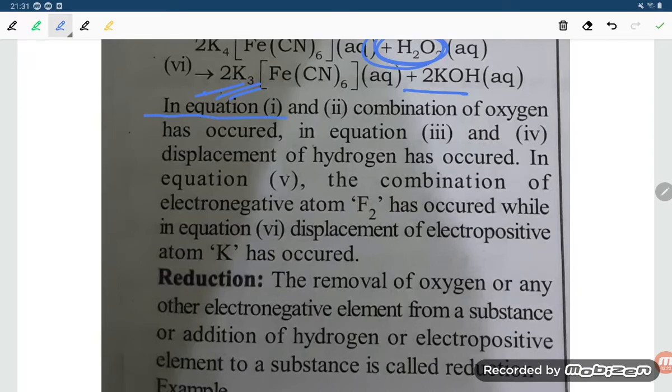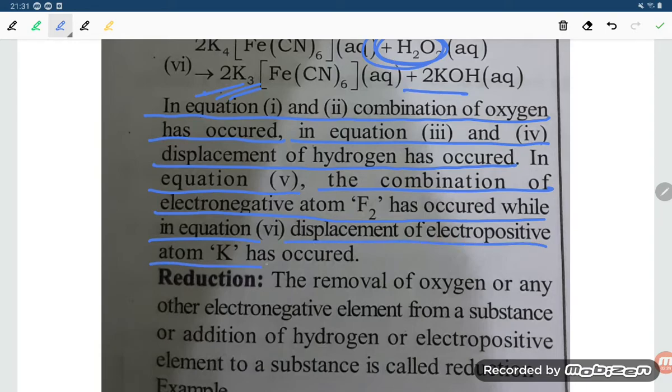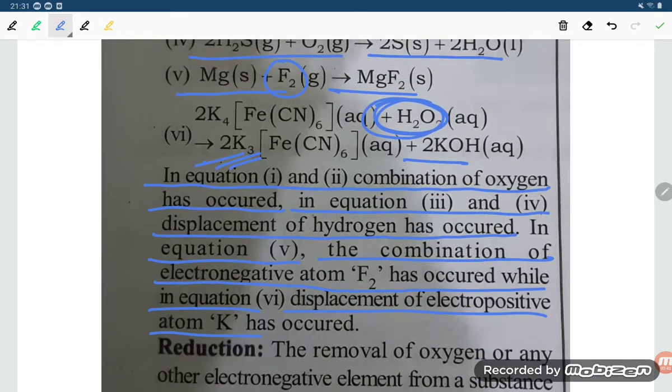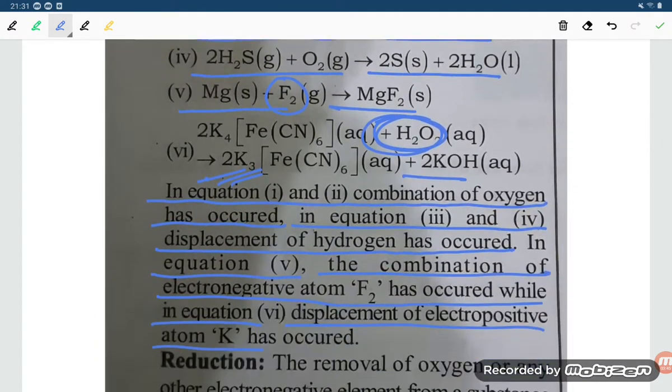Here in equations 1 and 2, combination of oxygen has occurred. In equations 3 and 4, displacement of hydrogen has occurred. In equation 5, the combination of the electronegative atom F2 has occurred, while in equation 6, displacement of the electropositive atom K has occurred. So this is the old concept of the oxidation reaction, students.